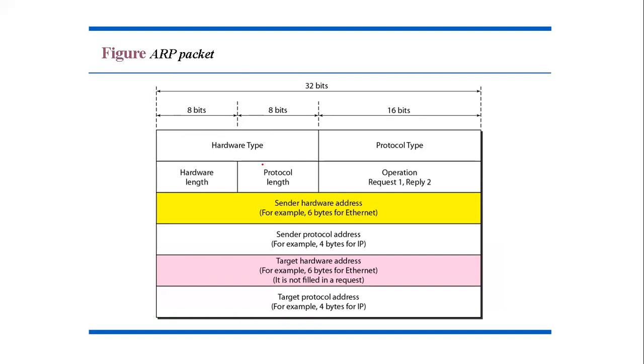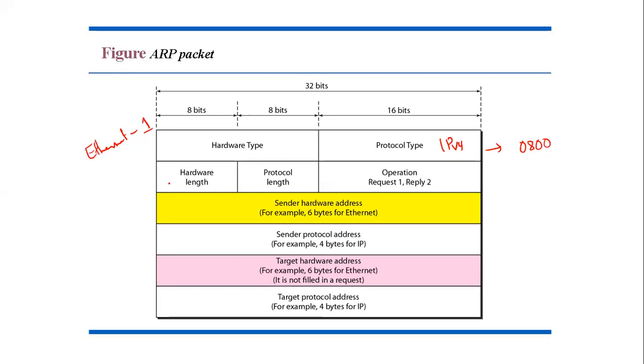Each LAN is assigned an integer based on its type. For example, if you're using Ethernet, it is given the number 1. So ARP can be used on any physical network. Now the next field is protocol type. It is also 16 bits, and it defines the value of the protocol. Suppose we are using IPv4, the protocol is 0800. So ARP can be used with any high level protocol also.